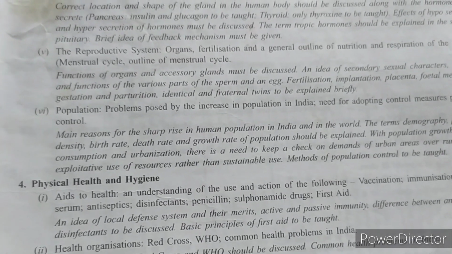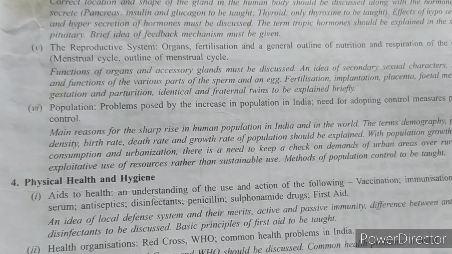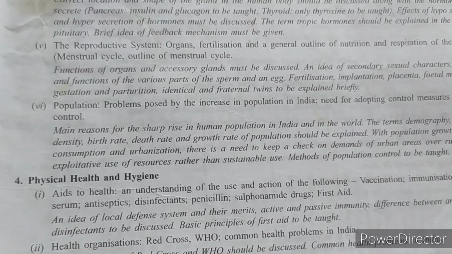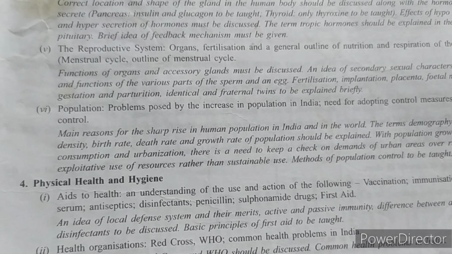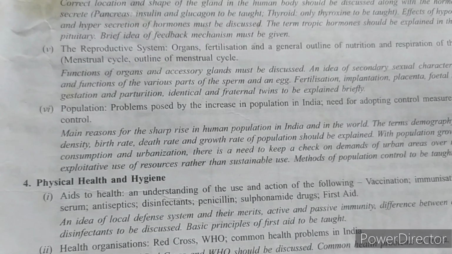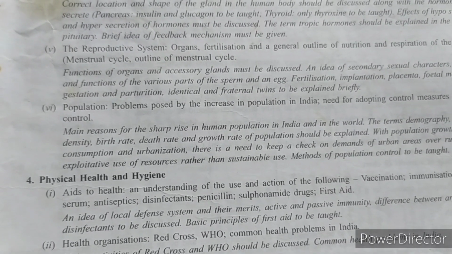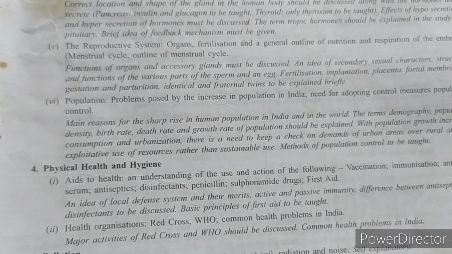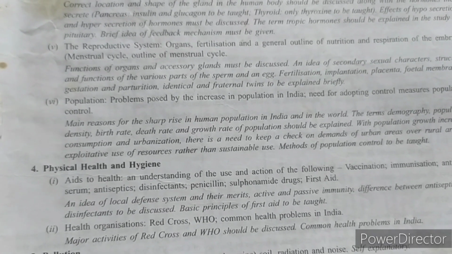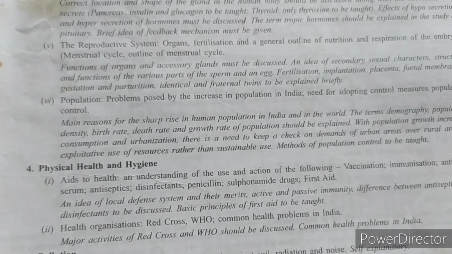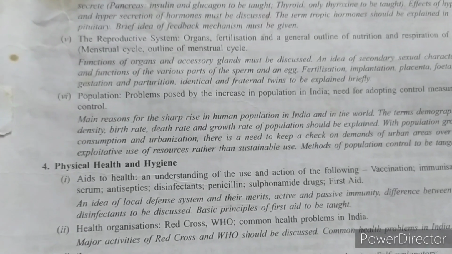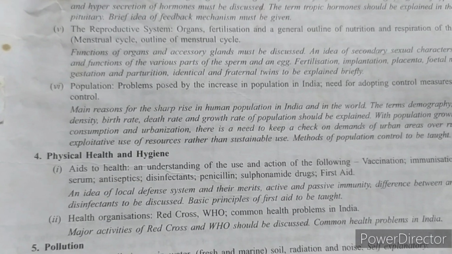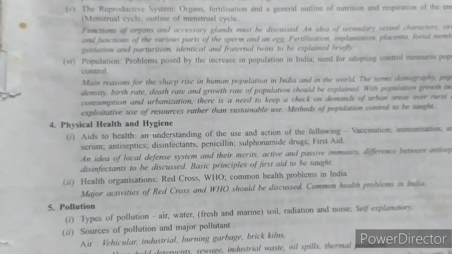Next is population you have to study, which is a very general chapter, but still it is very important. You have to study population rise, factors affecting it, population explosion and factors involved. Increasing population laid a great stress on which of the following assets, and adopting control measures for controlling the population, MTP, that all you have to study in population. And next is physical health and hygiene, that is not in your course, you have already studied it in class 9th.